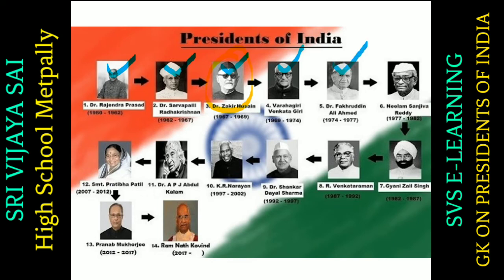And remember, he was the second president who died in office. So after him, B.D. Jatti became the interim or appointed president of India. And friends, just remember, sixth president onward, all the presidents completed their full 5-year term.